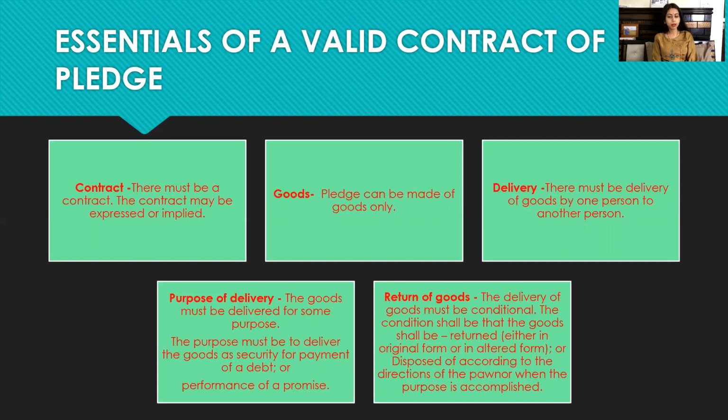Fourth is the purpose of delivery. So over here the difference can also be seen. The good must be delivered for some purpose. The purpose must be to deliver the goods as security for the payment of a debt or performance of the promise. Last one is the return of the goods. The delivery of the good must be conditional. The condition shall be that the goods shall be returned either in the original form or in an altered form or disposed of according to the directions of the pawnor when the purpose is accomplished or completed.